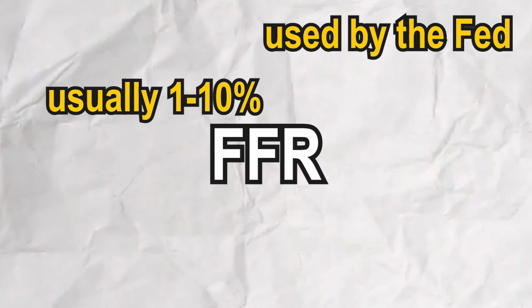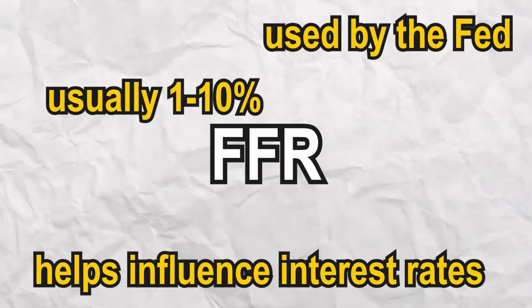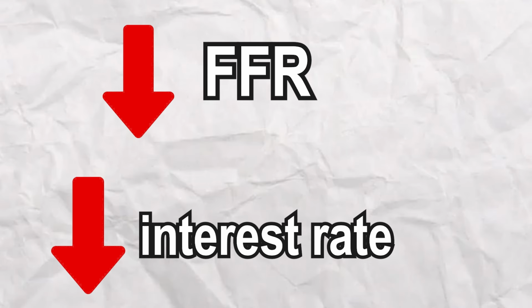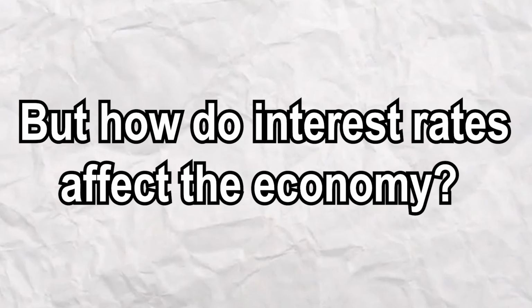The federal funds rate, or FFR for short, usually a percent between 1 and 10, is a tool that the Fed uses to influence interest rates. Generally, a higher FFR will cause higher interest rates, and a lower FFR will lower interest rates. But how do interest rates affect the economy?